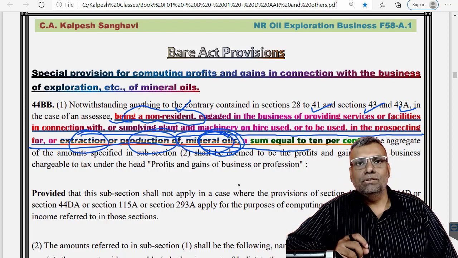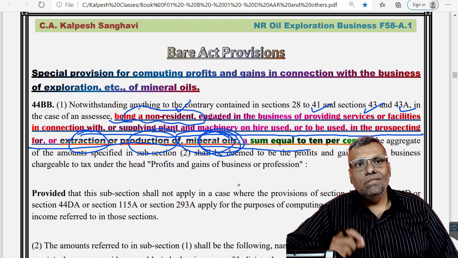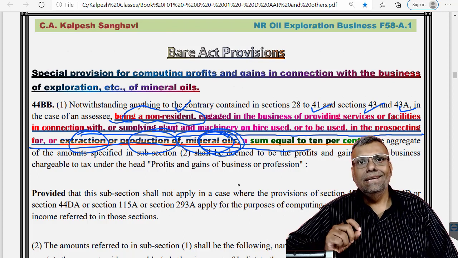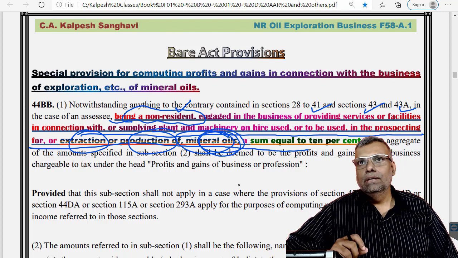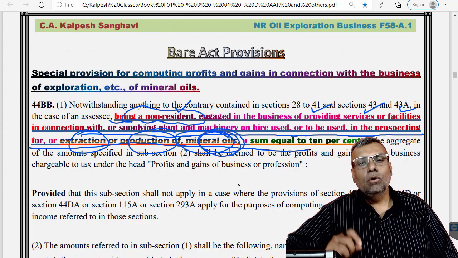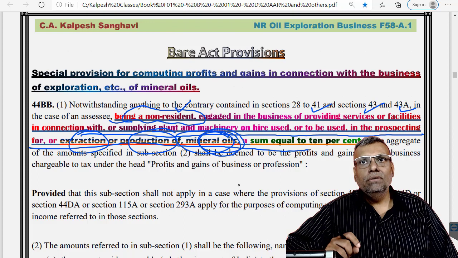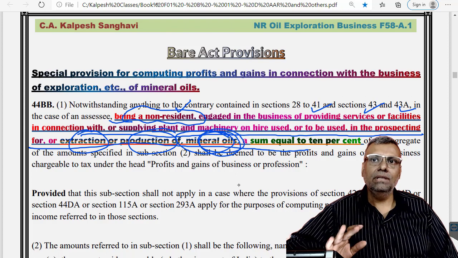That's the industry. So if the non-resident is providing his services or facilities in connection with this, basically it is like your non-resident getting income out of providing its services to a specified industry. That is how we understand.